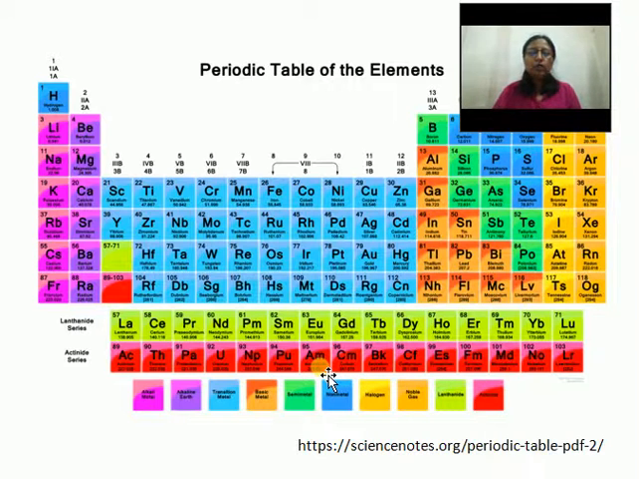So students, today we have learned about the historic development of the periodic table up to Mendeleev's periodic table, and we now also know why we need to form the modern form, or the long form, of the periodic table.